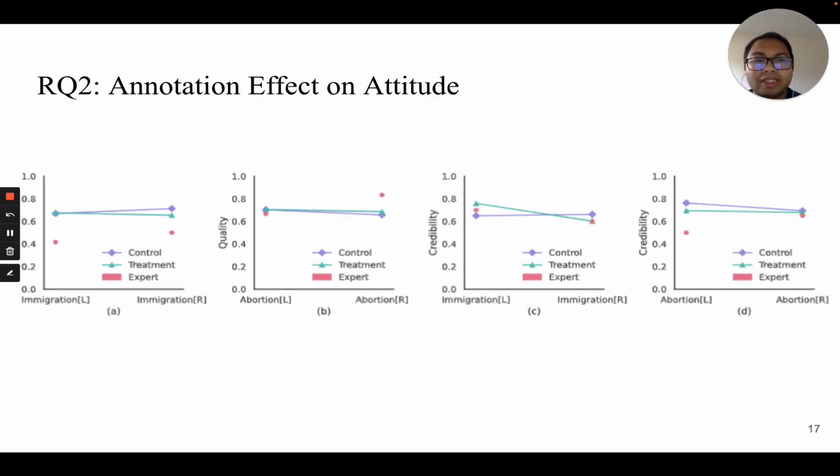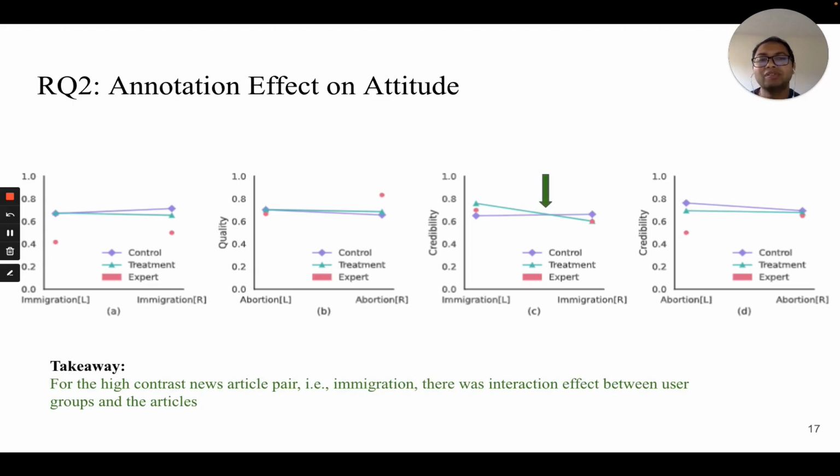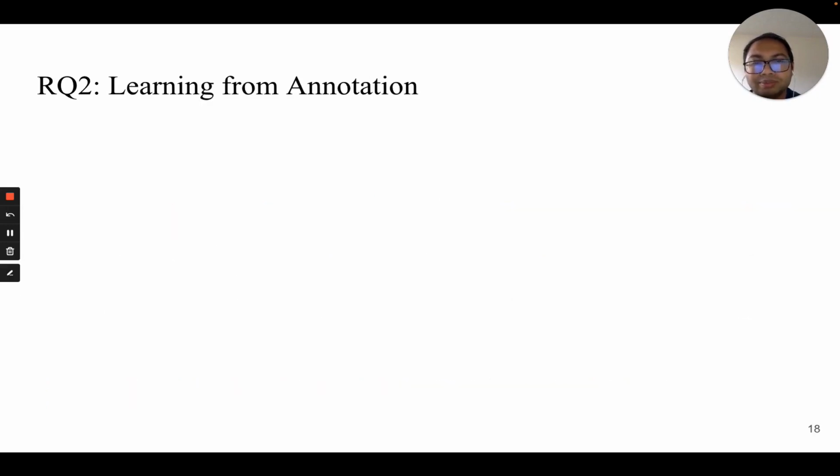To answer our second research question, that is whether annotation impacts credibility and quality perception, we conducted an analysis of interaction, and we found there were some interaction effects in credibility perception between the groups only. However, it was limited to only the high contrast news articles, that is immigration articles. There was no effect on quality perception irrespective of the news articles.